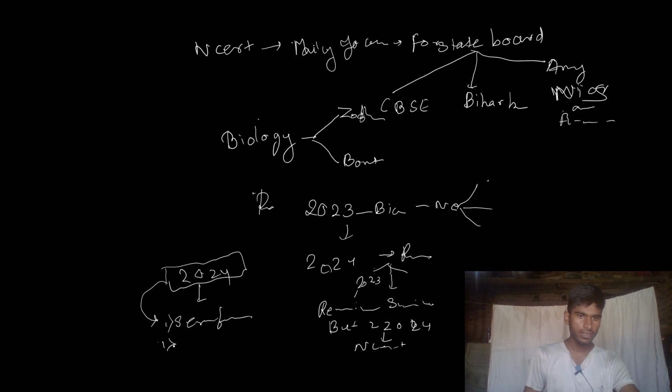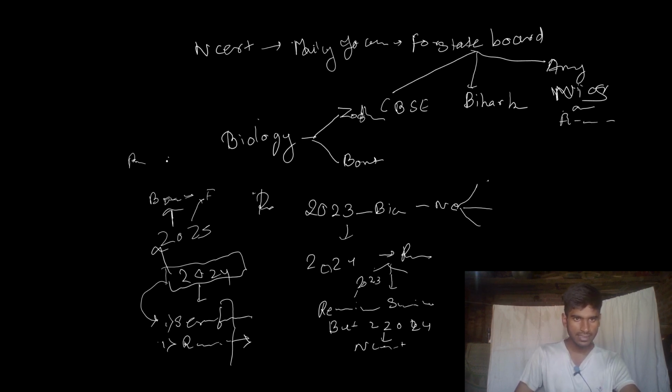But you have to remember the first chapter, Reproduction in Organisms. This reduced chapter was removed only for the Corona batch. When you come to 2025, the board mentions that this chapter is included. So we will also learn about the NCERT reduced chapters: the first chapter Reproduction in Organisms, and the second chapter Sexual Reproduction in Flowering Plants.